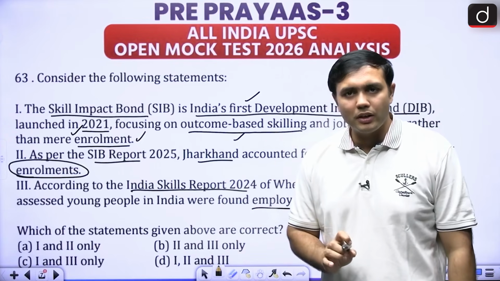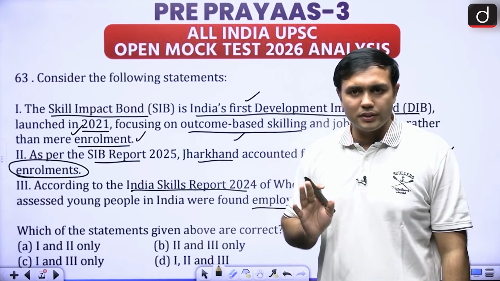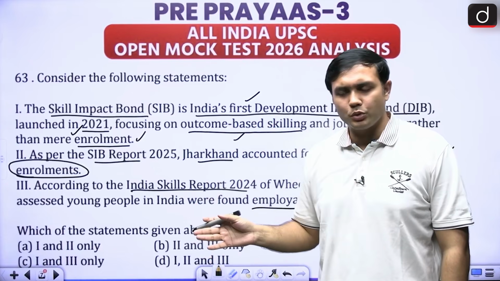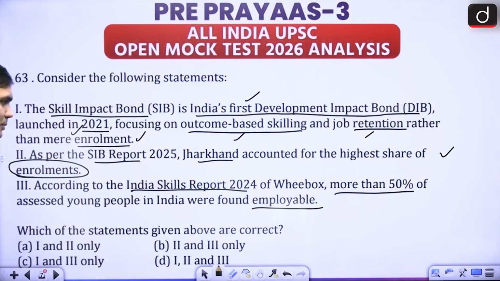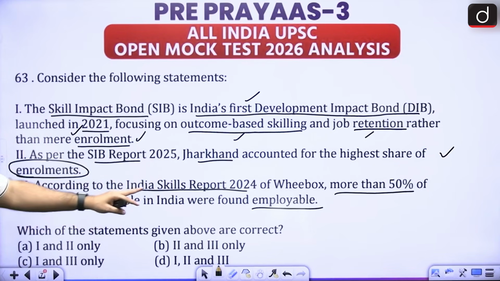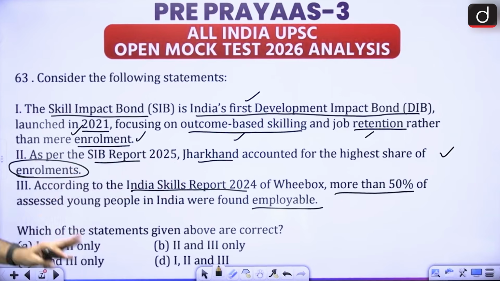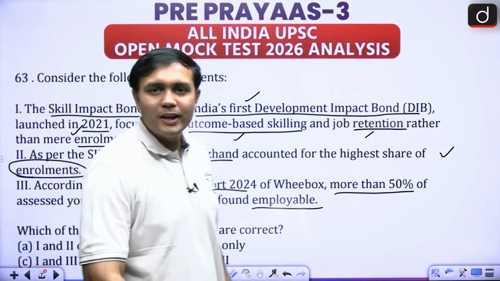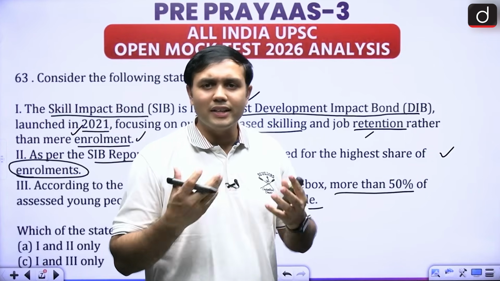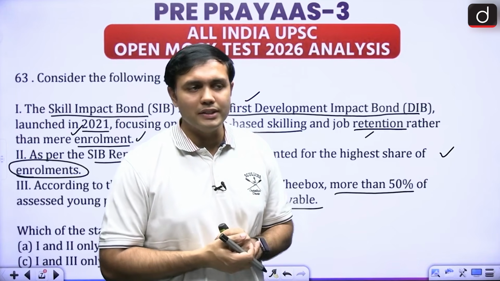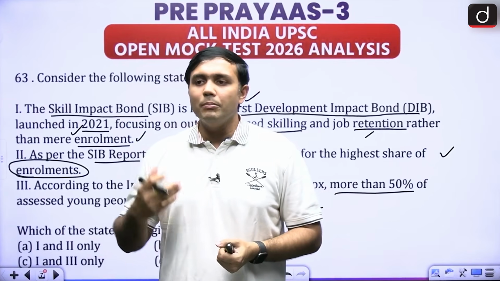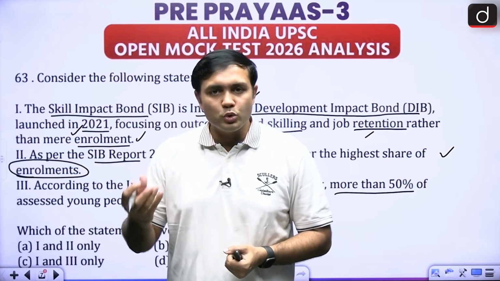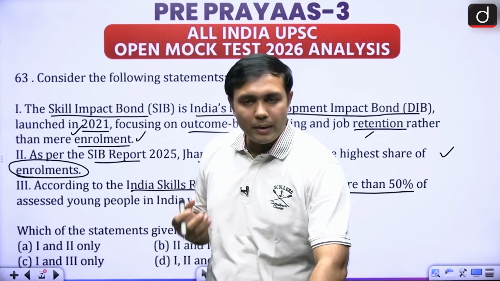If you know this particular part, then only try to answer this particular question. Otherwise, you will have to leave this question if you have not read this report. All right. The third, according to the India Skills Report, more than 50% of the assessed young population in India were found employable. Now, it is more than 50%, but not too much more than that. That is the crisis of demographic dividend that we are facing, right? That a lot of young people are there in our country, but close to 50% of them are not employable, right?